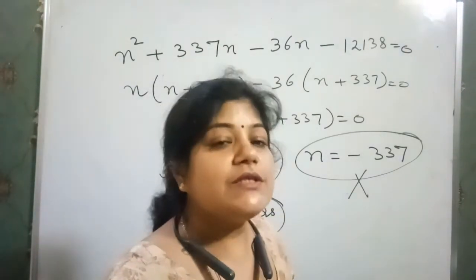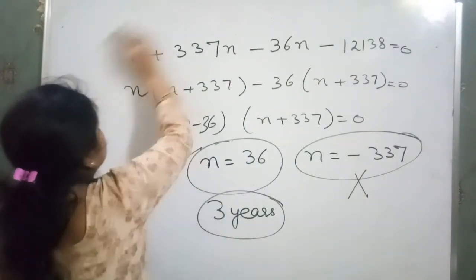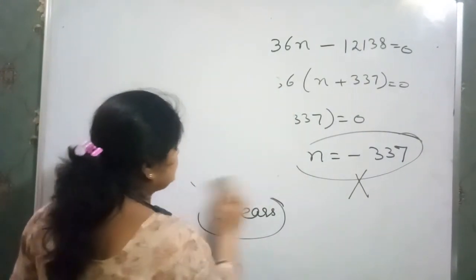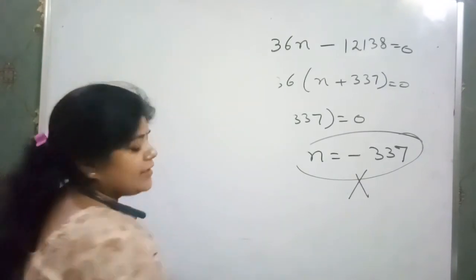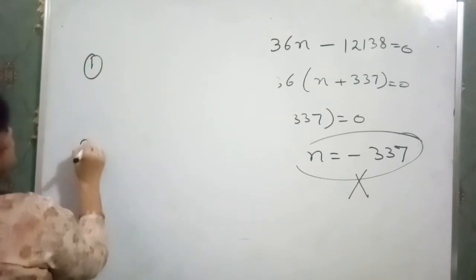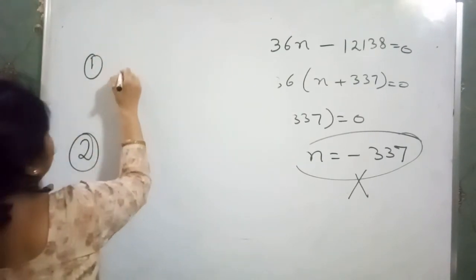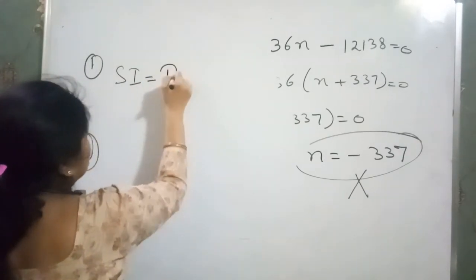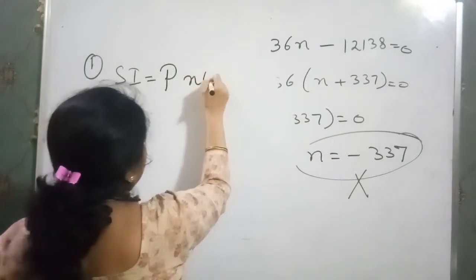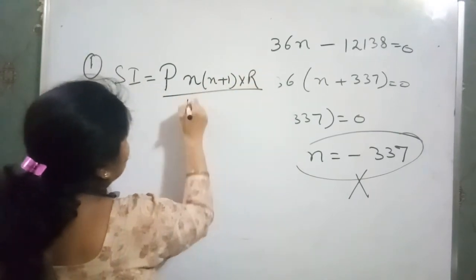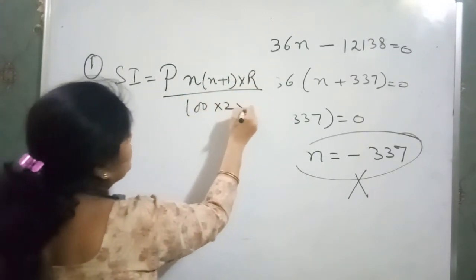In this way, I am just packing up the chapter banking of your syllabus, in which you have to remember only two formulas. The first formula is simple interest is equal to installment money, or P, into n into n plus 1 into R over 100 into 2 into 12.